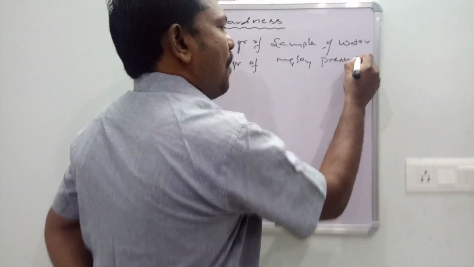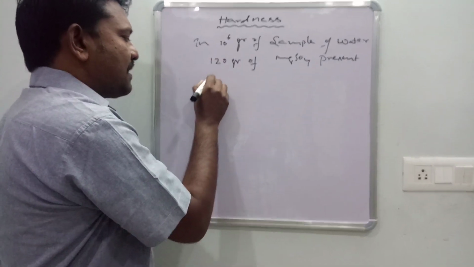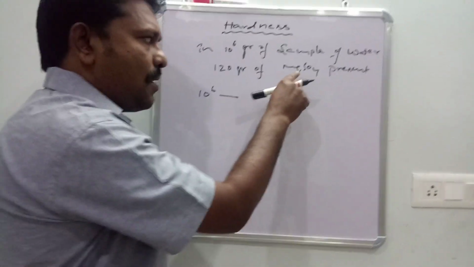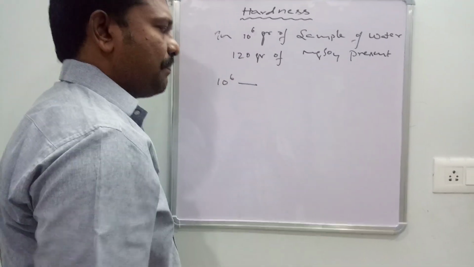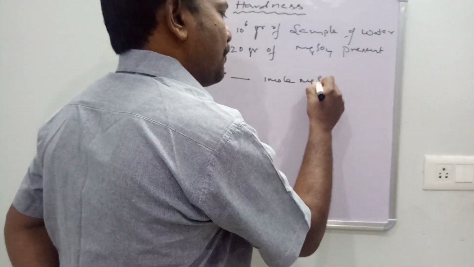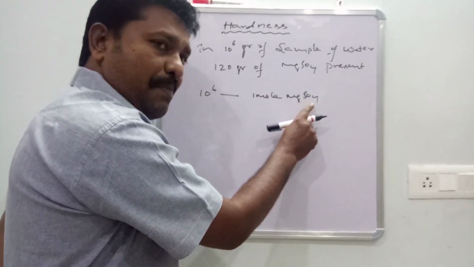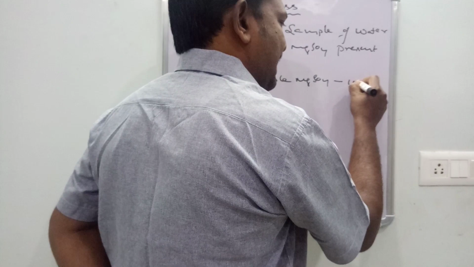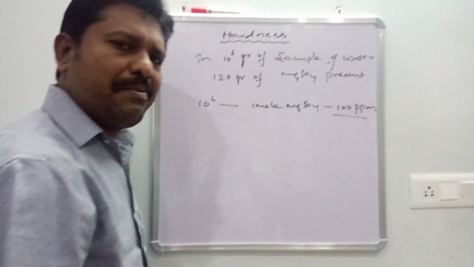Then what is the meaning for the hardness? In 10⁶, 120 grams of magnesium sulfate is there. Magnesium sulfate 1 mole means its molecular weight 120. That means 1 mole of magnesium sulfate is present, meaning 1 mole of hard particle is present in 10⁶. Then its hardness is 100 ppm. What is the right answer? 100 ppm is the right answer.